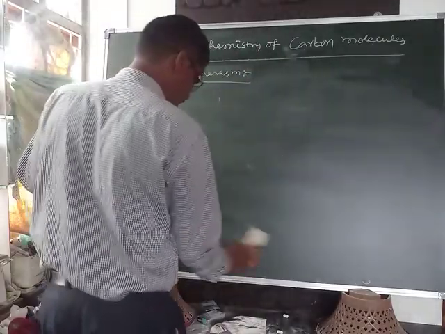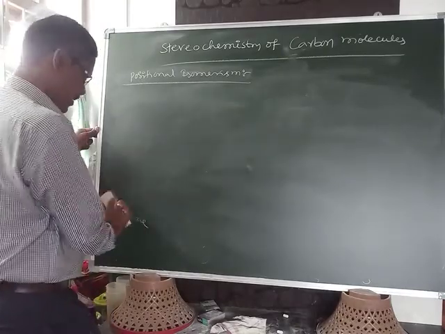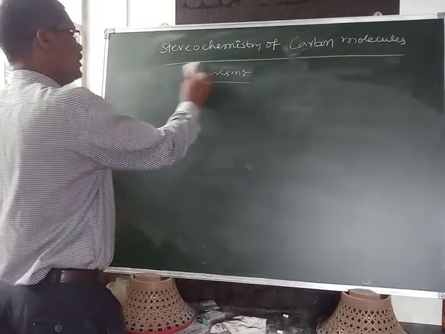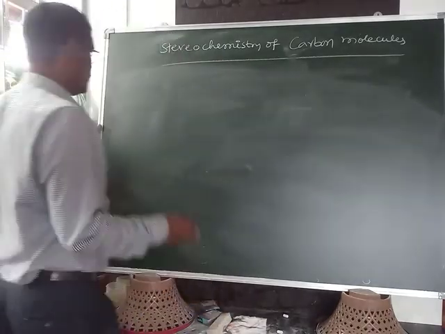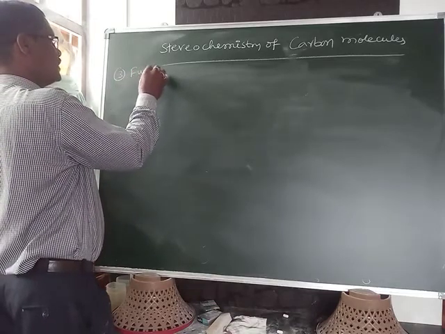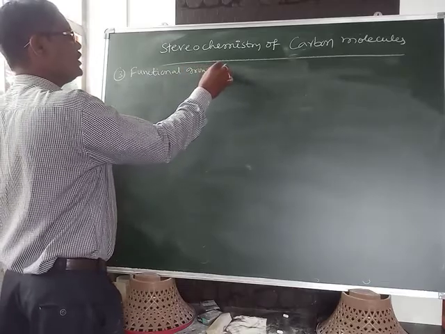After this, next one is functional group isomerism. The third one is functional group isomerism.